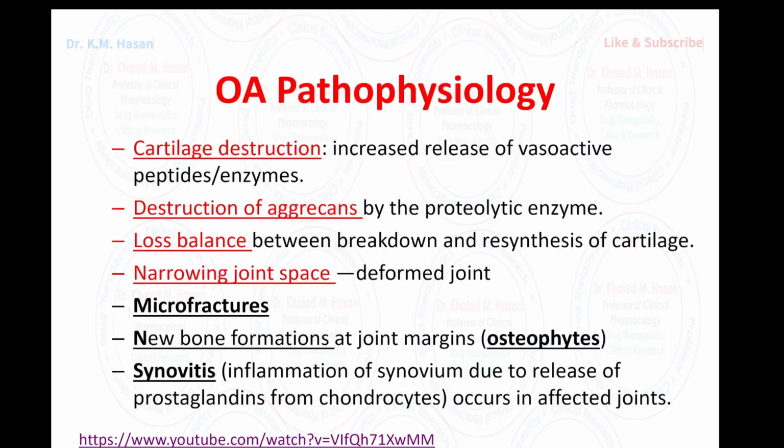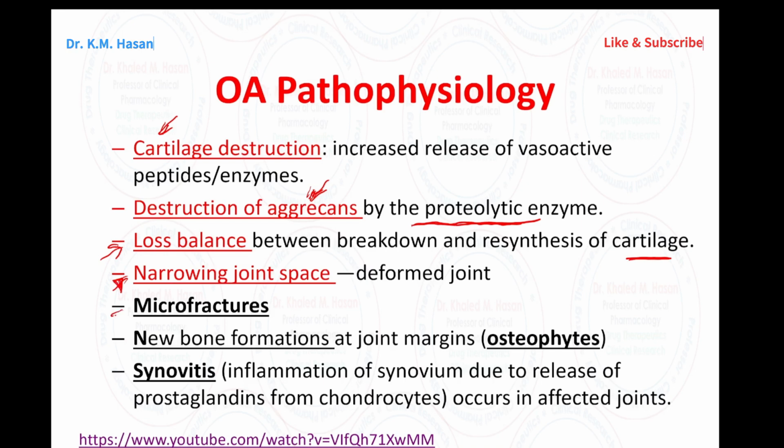Okay, let us discuss the pathophysiology of osteoarthritis. As you can see here, we have cartilage destruction, and this will lead to the increased vasoactive peptide enzyme and destruction of aggregate by the proteolytic enzyme. This leads to the destruction of aggregate, and this patient will lose balance due to the breakdown of the cartilage. The space between the joints will be narrowing and suffer from deformity.